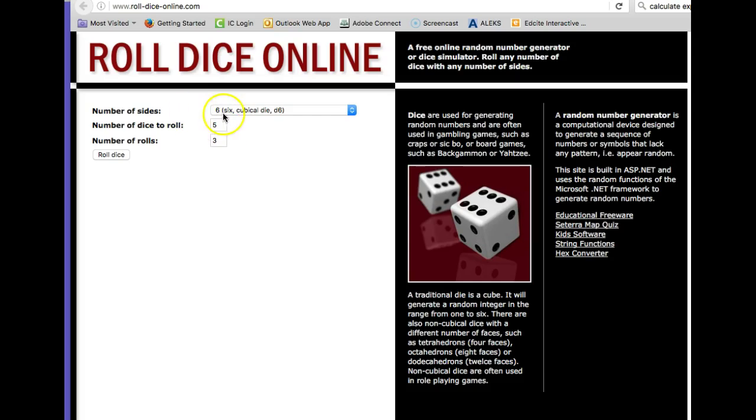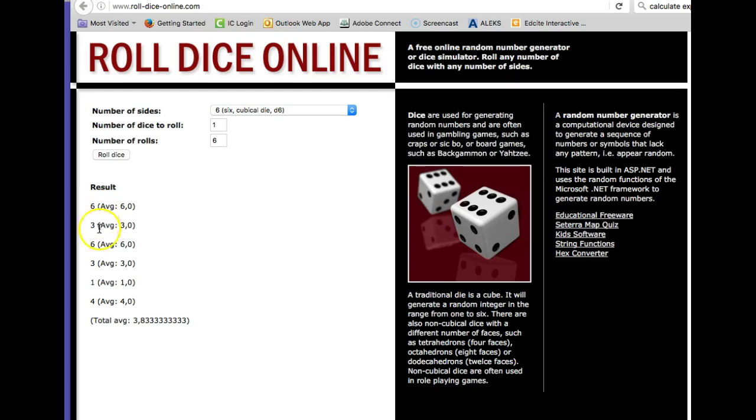Okay, so what I'm going to do here is set up, so I have a six-sided die. I only want to roll one of them, and let's roll it 6 times to start out. Each theoretical probability for each number is 1/6. So if I roll 6 times, I expect to get one of each number. Let's see if that happens. It does not happen. Let's look specifically at the probability of getting a 6.